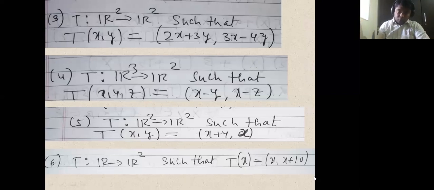So that is further equal to 2 times x, that is alpha x1 plus beta x2, plus 3 times alpha y1 plus beta y2, comma, second component, 3 times alpha x1 plus beta x2 minus 4 times alpha y1 plus beta y2.